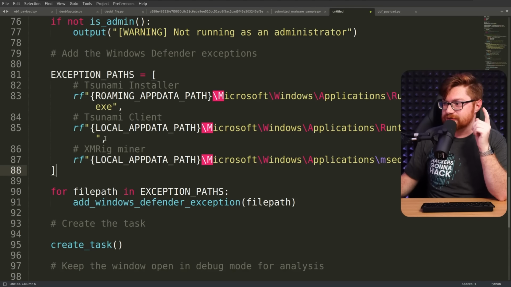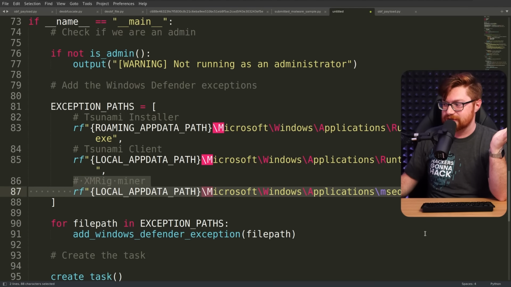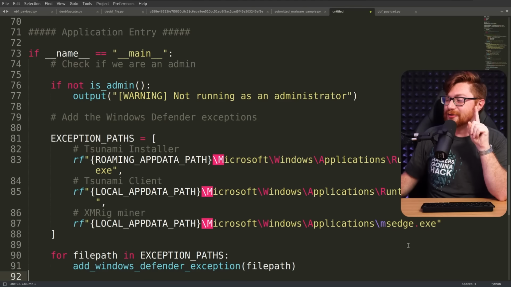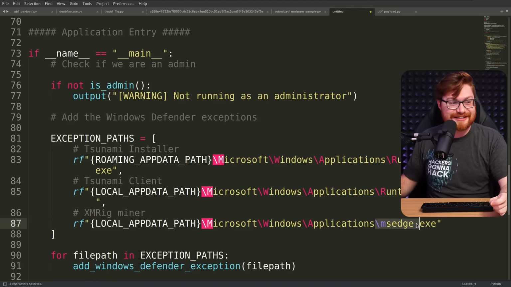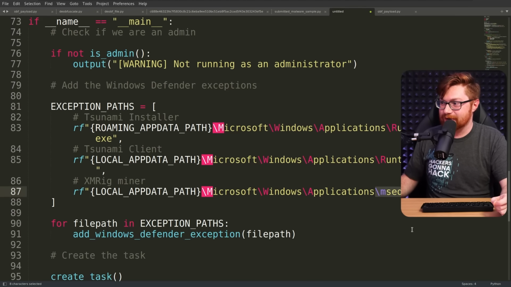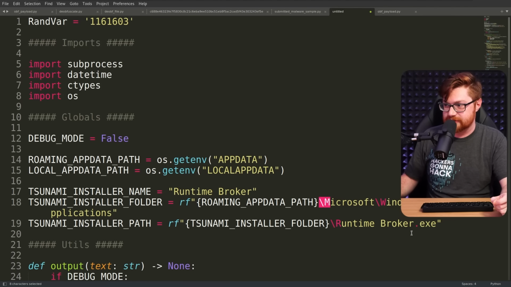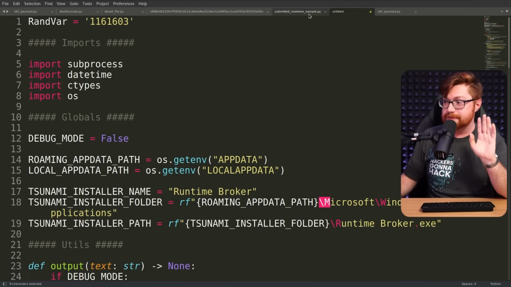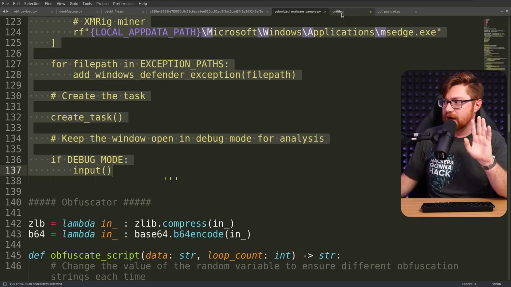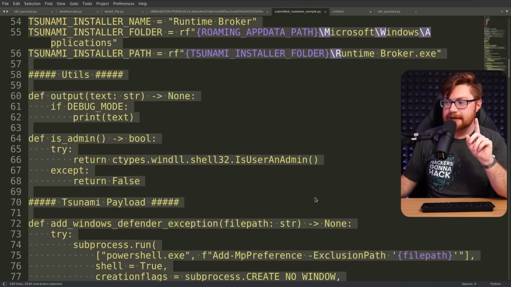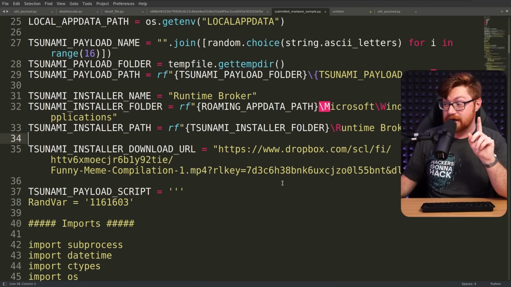Exception paths are interesting. It has the Tsunami installer, a client, and then an XMR rig miner or cryptocurrency miner. Faking it as Microsoft Edge. Oh, you gotta love to see it. Wow, that is wild. Okay, so we've got some more of the puzzle pieces, a little bit more of the breadcrumbs here. That's the Python script, but we're curious what would have been that runtimebroker.exe that came from our stupid Dropbox link, right?